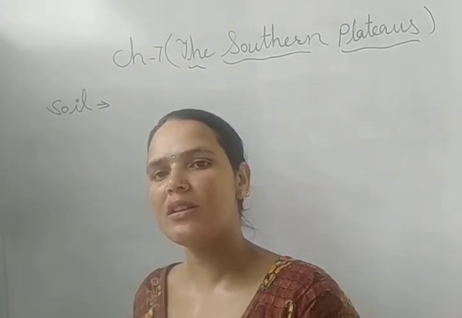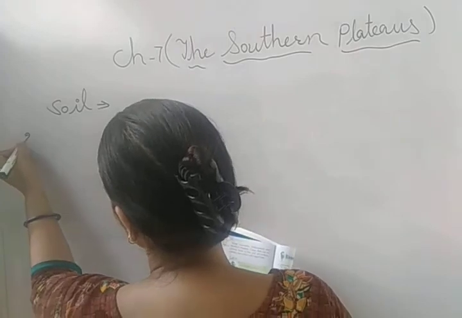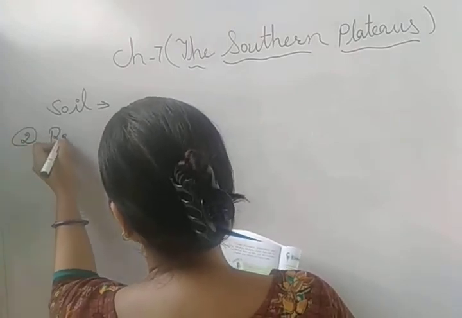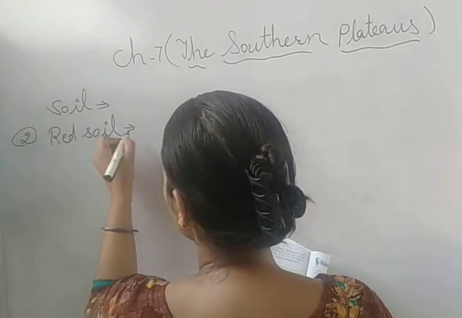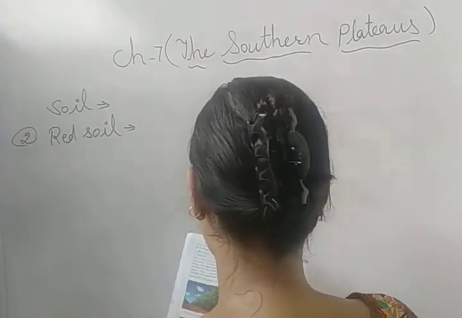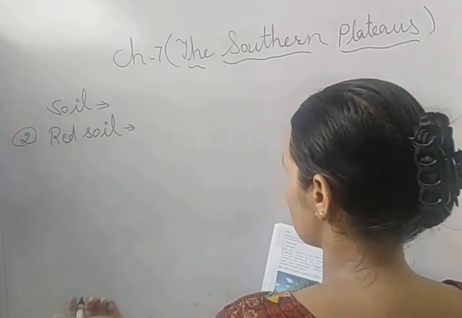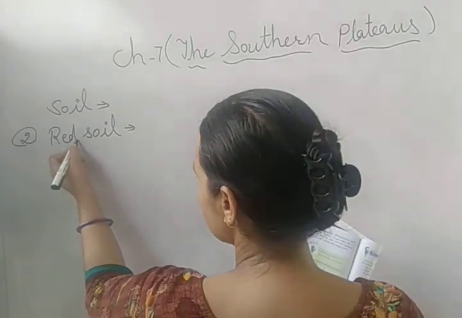After black soil, the next soil is the red soil. Black soil and red soil are the two types of soil found in the Southern Plateau. So now let's discuss where it is found.